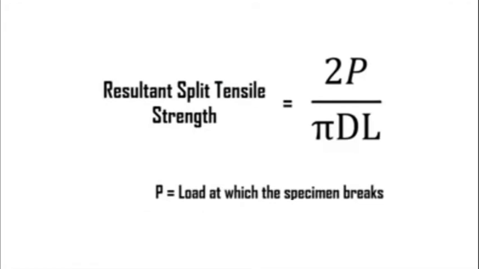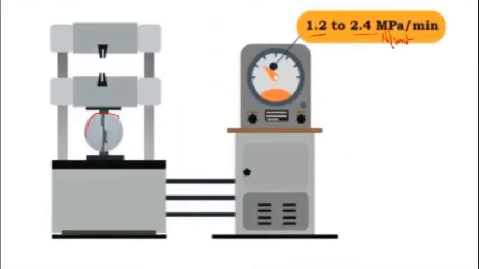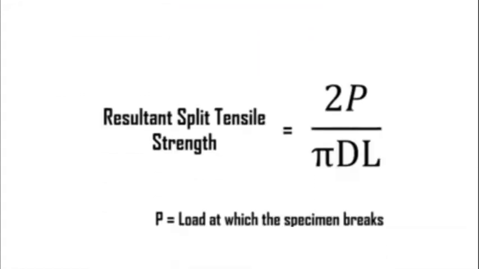So now we have to measure the value P. So what is P? P is the load at which the specimen is breaking. See here, this is the specimen. Now you are applying a compressive force here. Of course, this is a tensile test, but you are applying compressive force here. So because of the compressive force, this specimen is going to split. So the force that is necessary, that led to the cracking and splitting of this specimen, is taken as P.